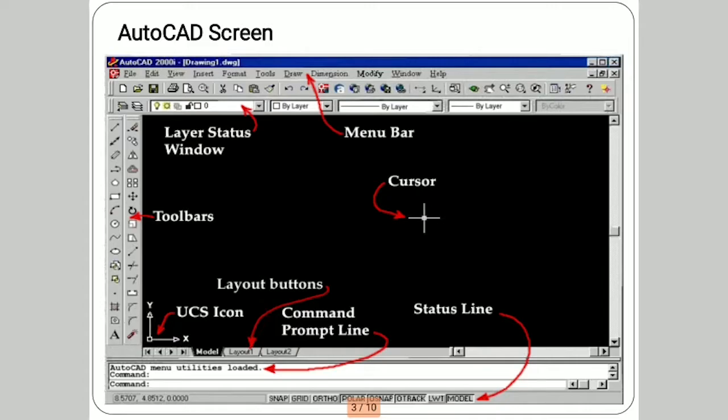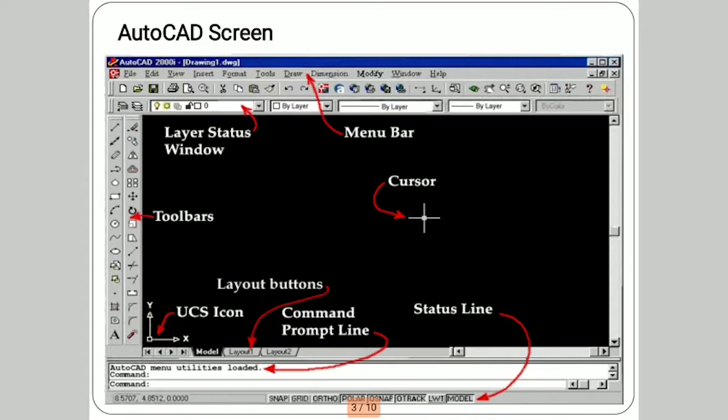The diagram shows the AutoCAD screen. In the screen, this black space is called the workspace of AutoCAD. Whatever object you want to draw, simply draw on this black workspace.